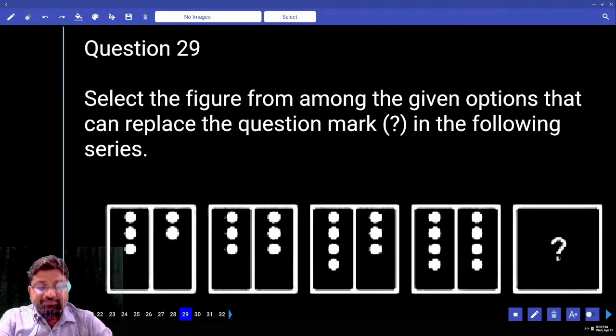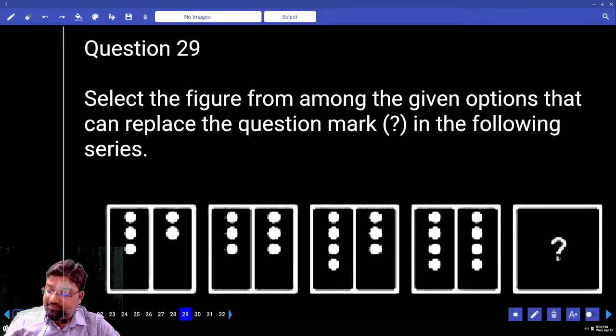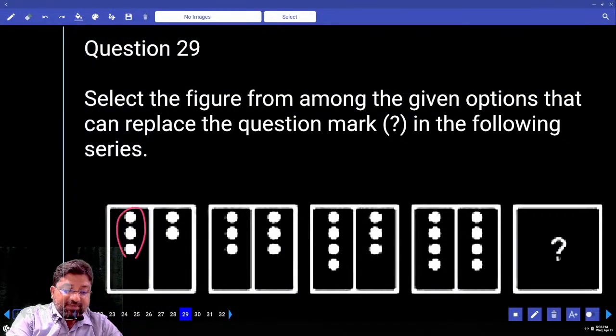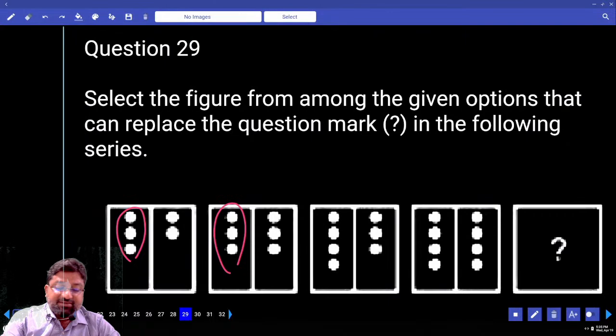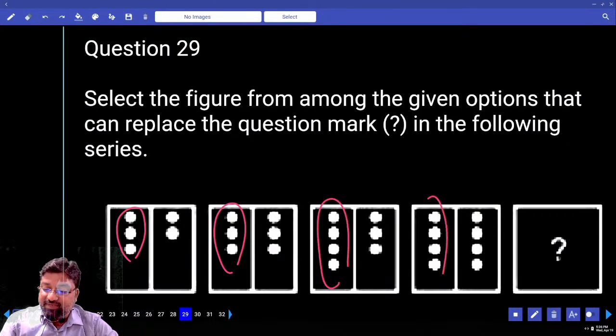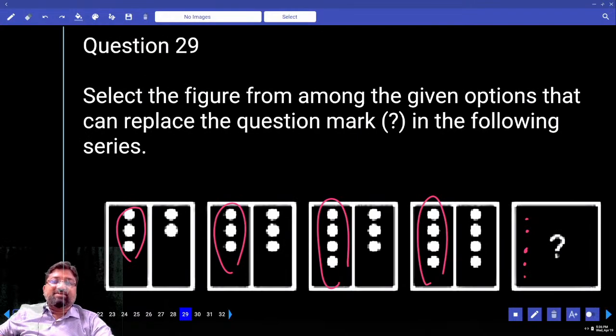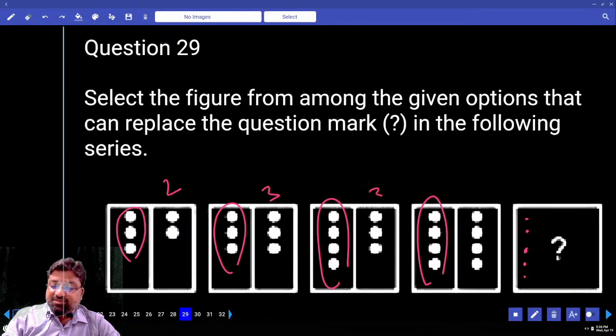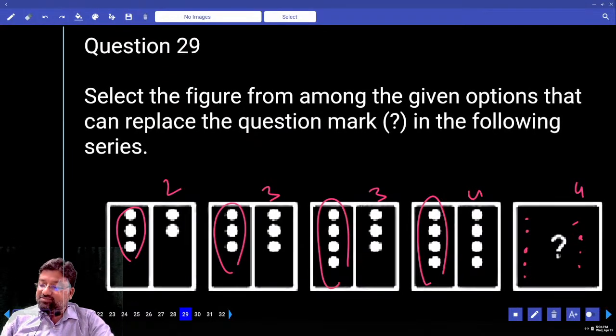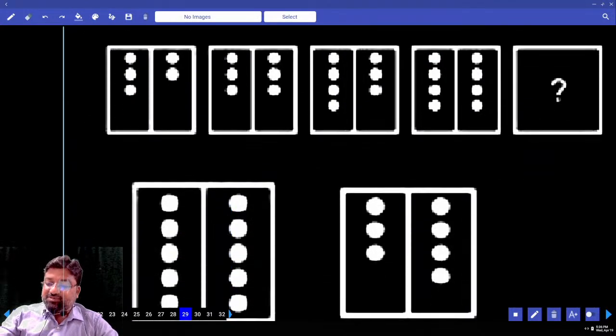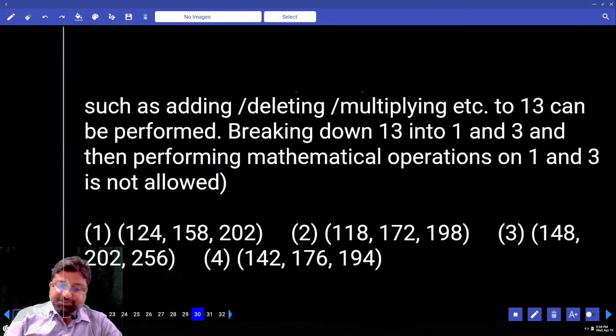Look at this here. I'll go with pairs. How many here? 3 dots. How many here? 3 dots. Next, how many dots came? 4. How many again? 4. Now how many do I need? 5. So here there should be only 4 dots. Which option is my answer? 5 dots and 4 dots. Which option? Fourth option.